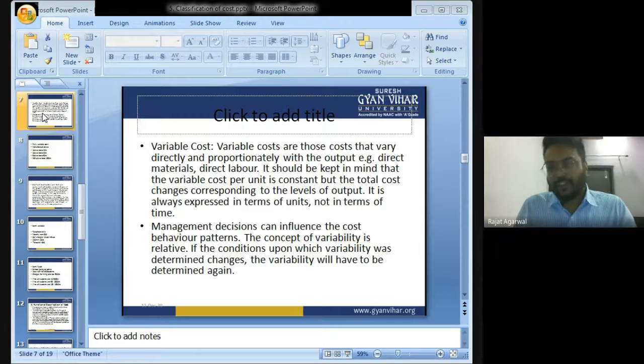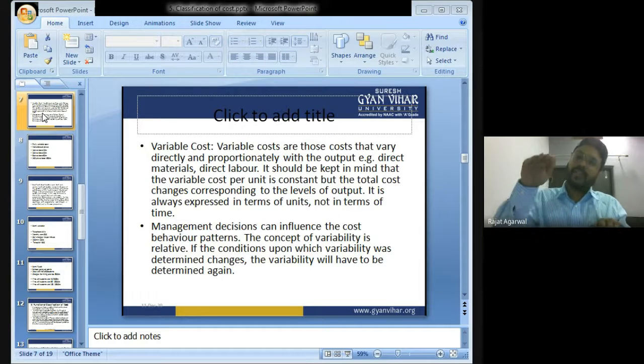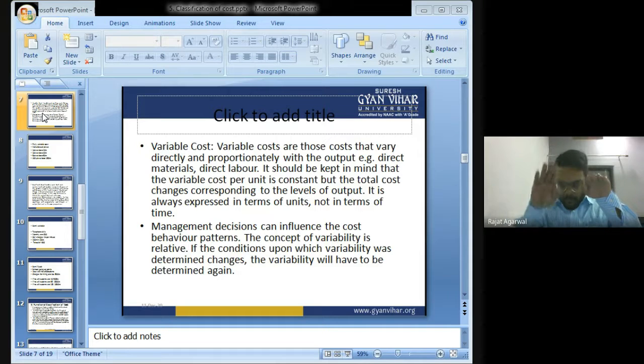Variable costs are those costs which change with the volume of production. If our production increases, the variable cost will also increase. If our production decreases, the variable cost will also decrease. So variable cost increases or decreases with the volume of production.